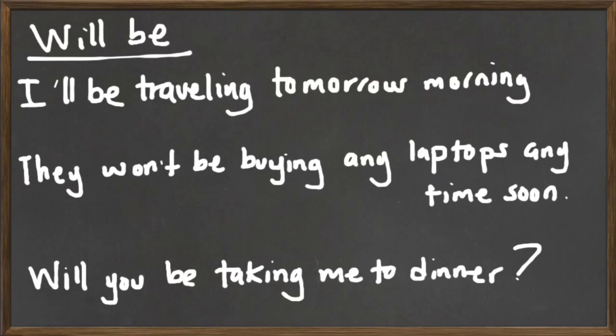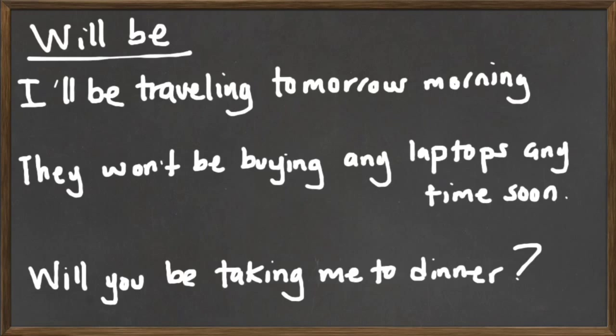All right, then the last one we have today is the future continuous, which is a combination of will and the verb to be, and then we use a verb plus ing. For example, I will be traveling tomorrow morning. Example number 2, they won't be buying any laptops anytime soon. Example number 3, will you be taking me to dinner?